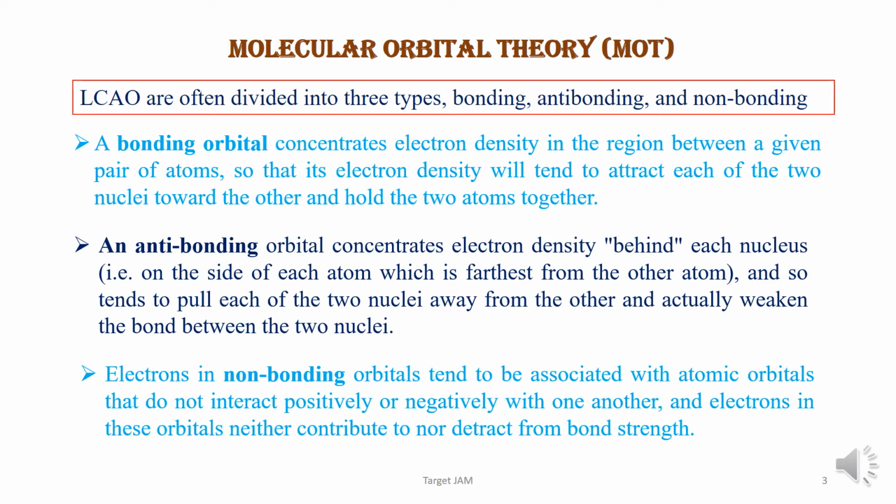In case of antibonding orbitals, the electrons are concentrated just outside of the nucleus, that means opposite side of the bond, and it weakens the bonding strength. And in case of non-bonding orbitals, the electrons are concentrated in the atomic orbital, not in the MO, and that's why they are neither weakening nor strengthening the bond.